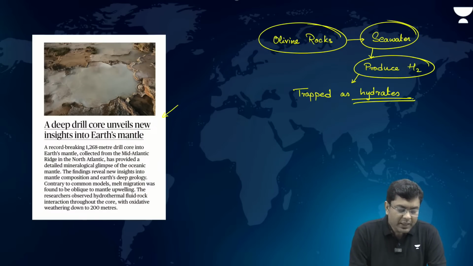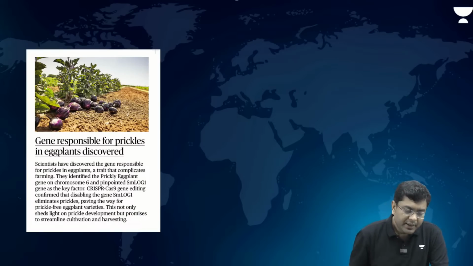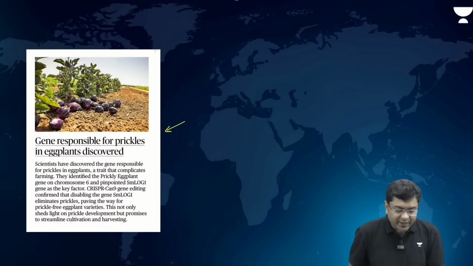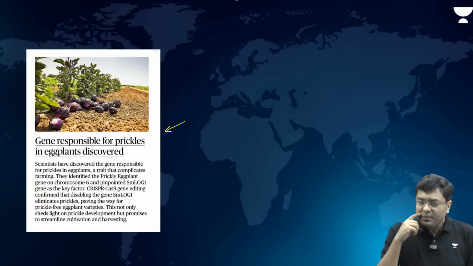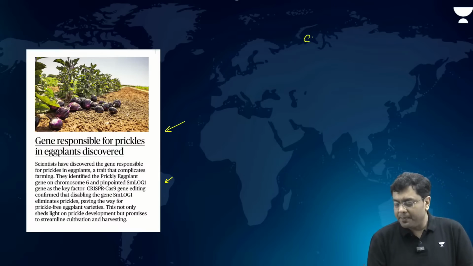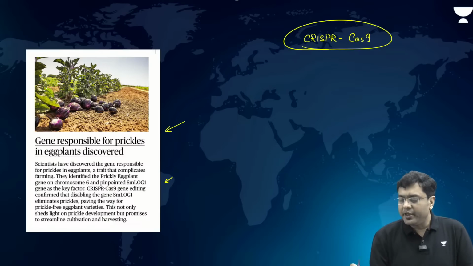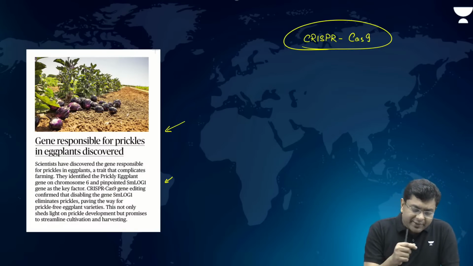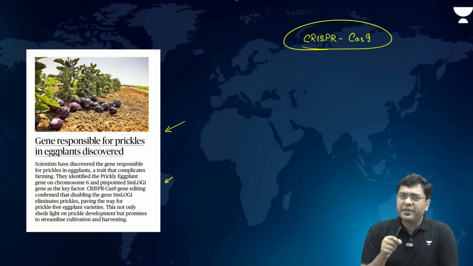Then, moving on to the last article, that is, gene responsible for prickles in eggplant discovered. Here, by the CRISPR-Cas9 gene editing tool, in the eggplants there are certain prickles which are present.